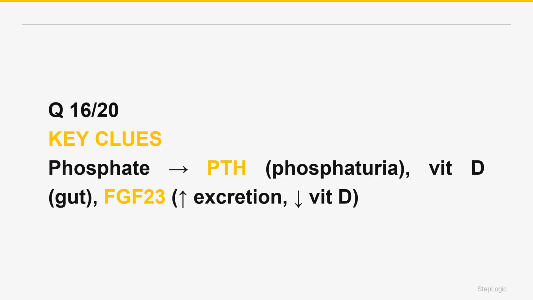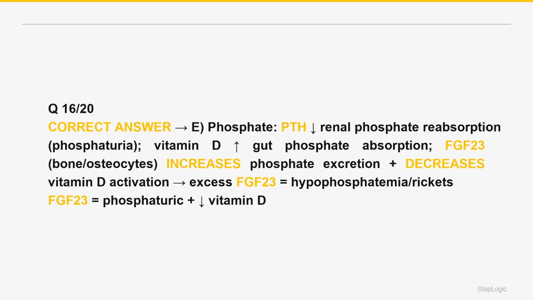Serum phosphate is regulated by three hormones acting on the gut, kidney, and bone. Parathyroid hormone, PTH, decreases renal phosphate reabsorption. It inhibits the proximal tubule sodium-phosphate cotransporter, leading to phosphaturia and lowering serum phosphate, even as PTH raises serum calcium. Active vitamin D increases intestinal absorption of phosphate and calcium, raising serum phosphate. The correct answer is E.